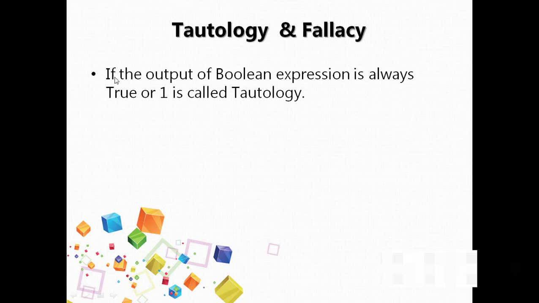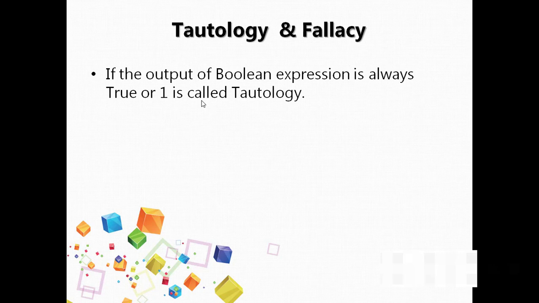Tautology: if the output of the Boolean expression, whatever expression we have taken, is always true or 1. Please keep in mind, it should be always true or 1. Such an expression is called a tautology expression.